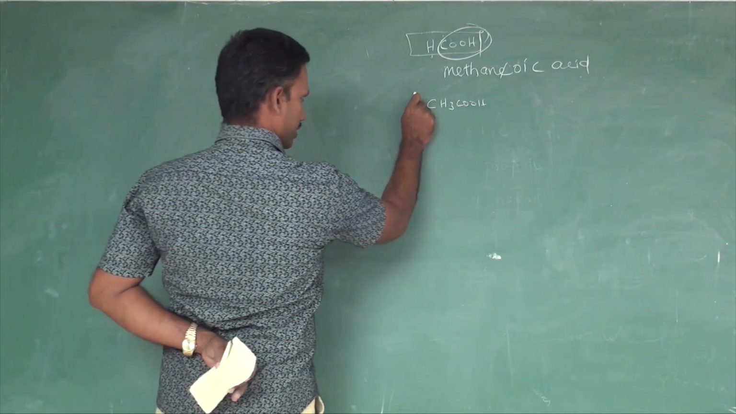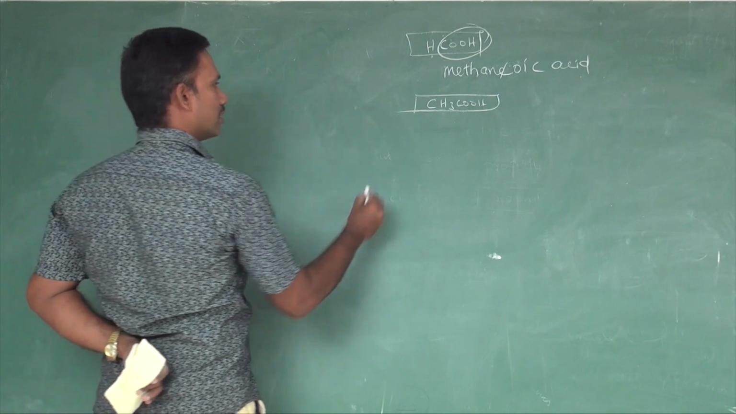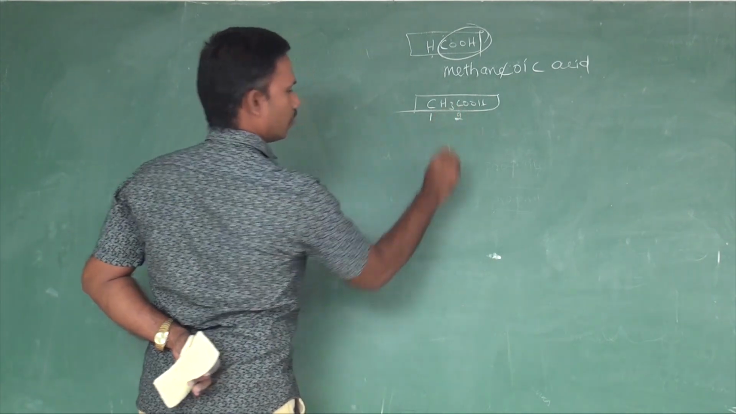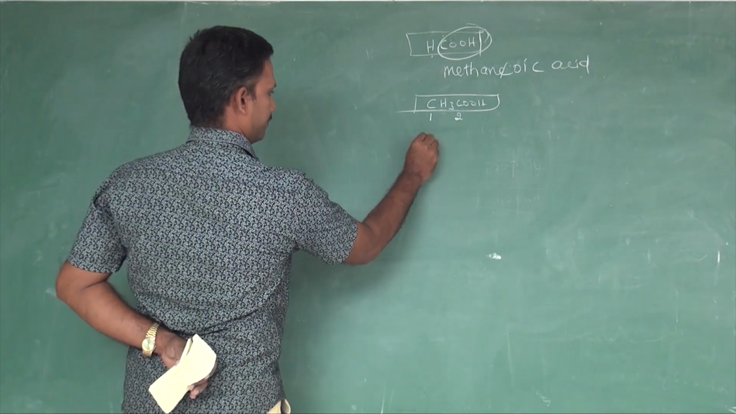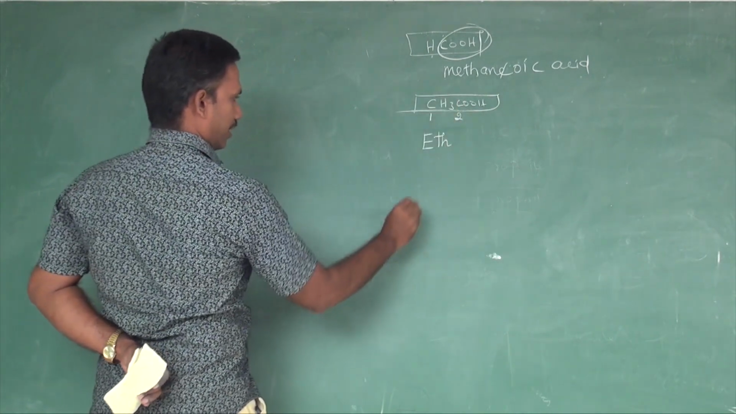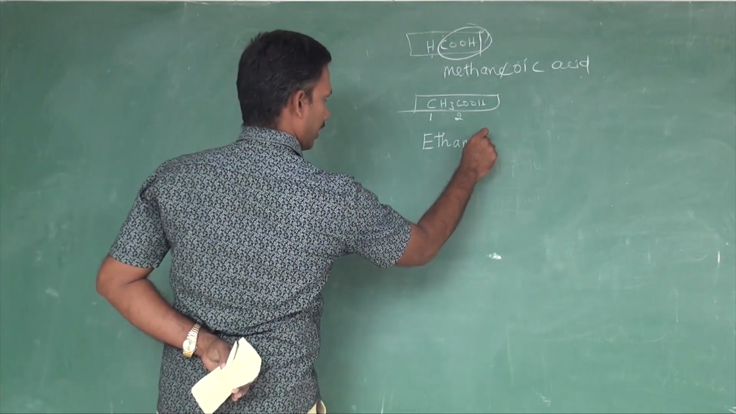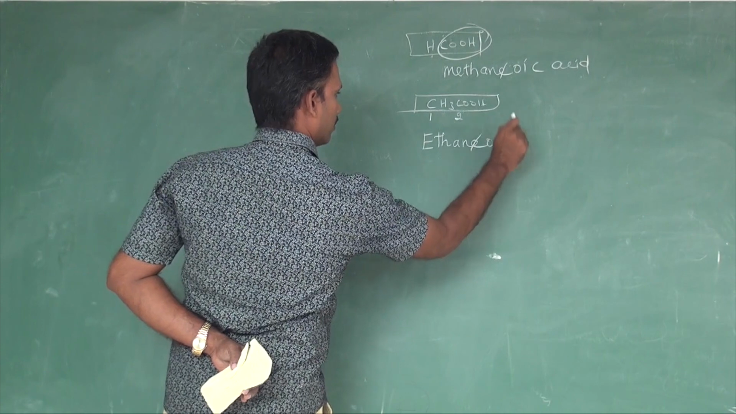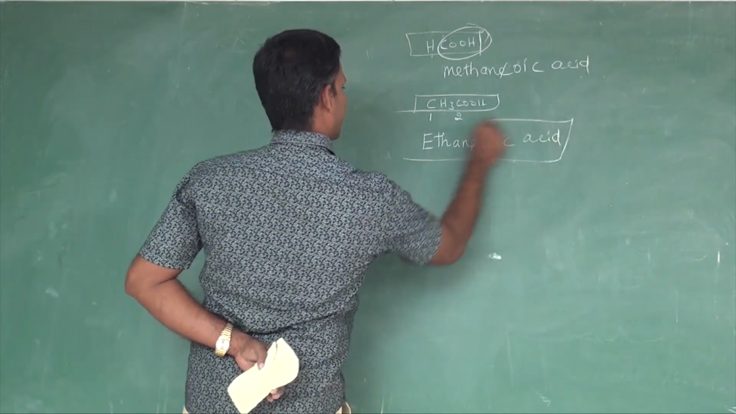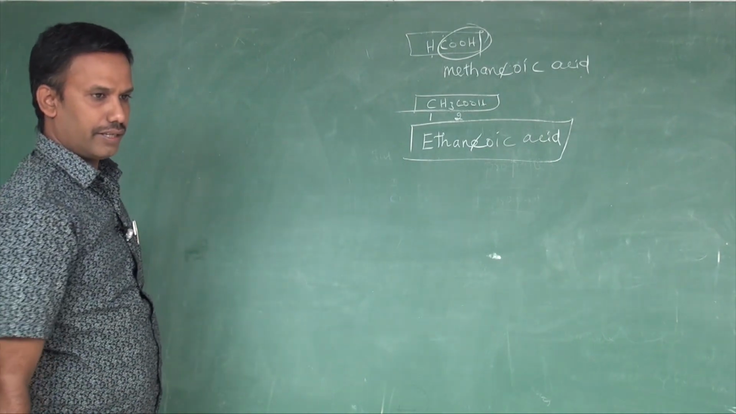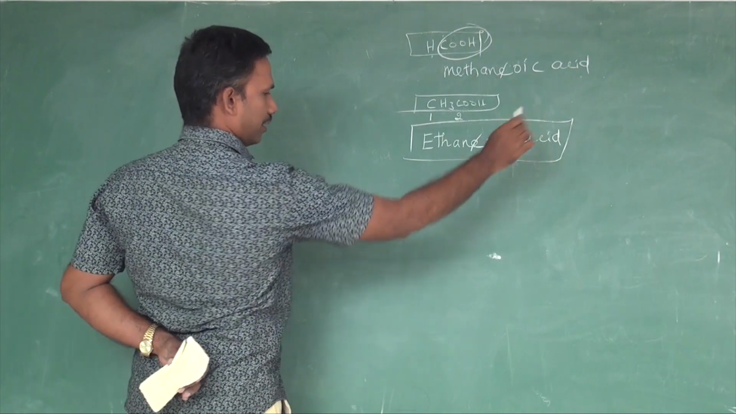Likewise, let us name acetic acid. How to give a name for acetic acid? Number of carbon 2, 1, 2. Okay, so eth, hydrocarbon ANE, ethane, oic acid. So totally ethanoic acid. You need not write the E and eliminate it. Simply you can write ethanoic acid.